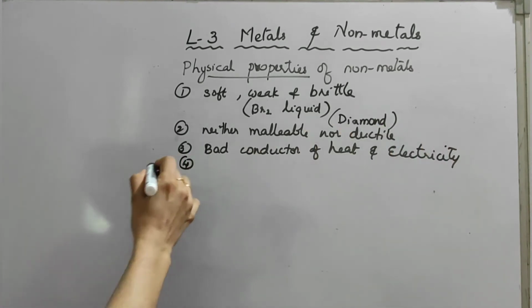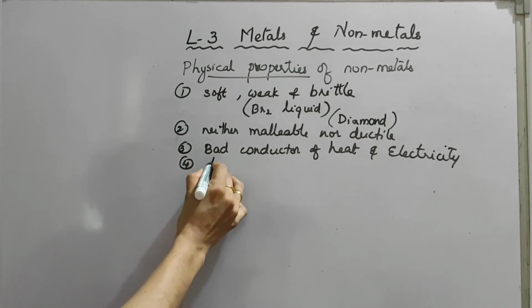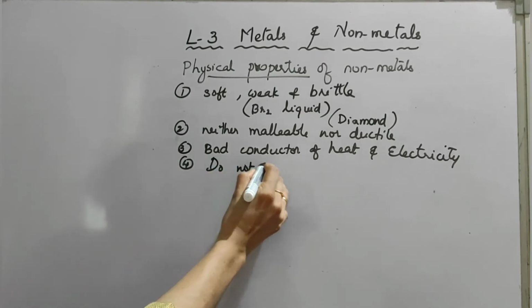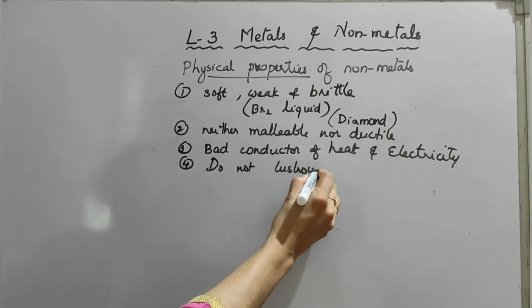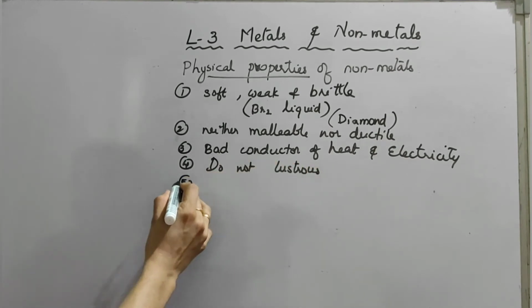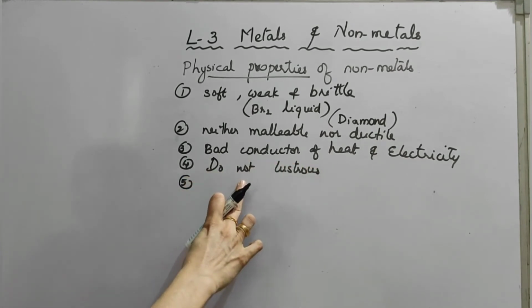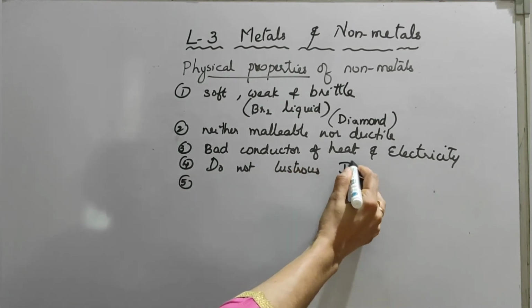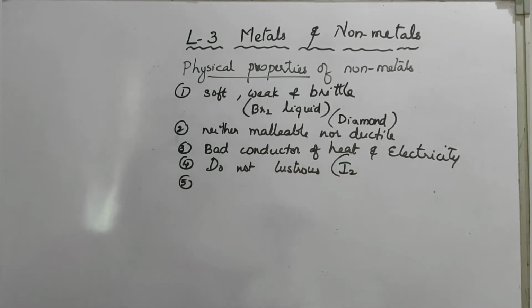And the fourth one, they do not possess lustrous property. And the fifth one, and one more exception case is there, iodine. Iodine is a non-metal which has a metallic luster.